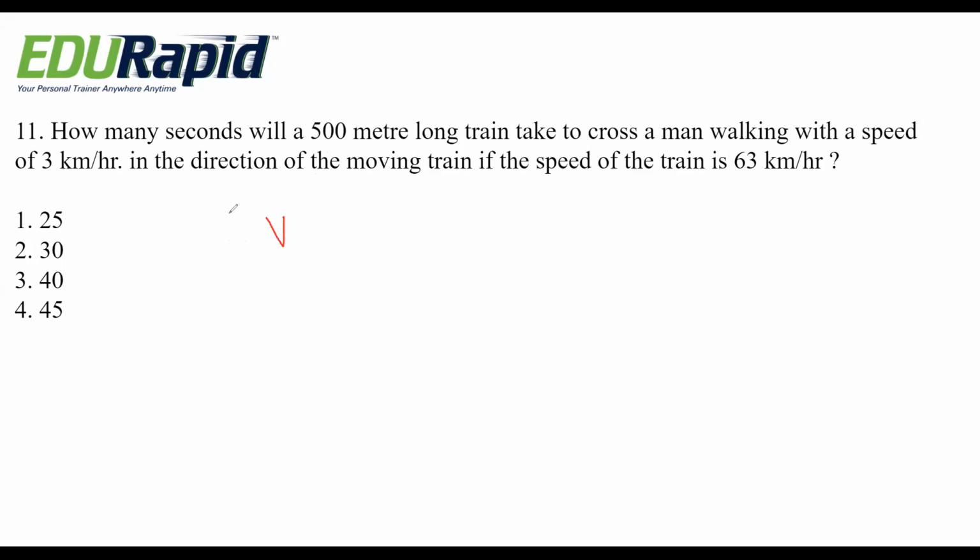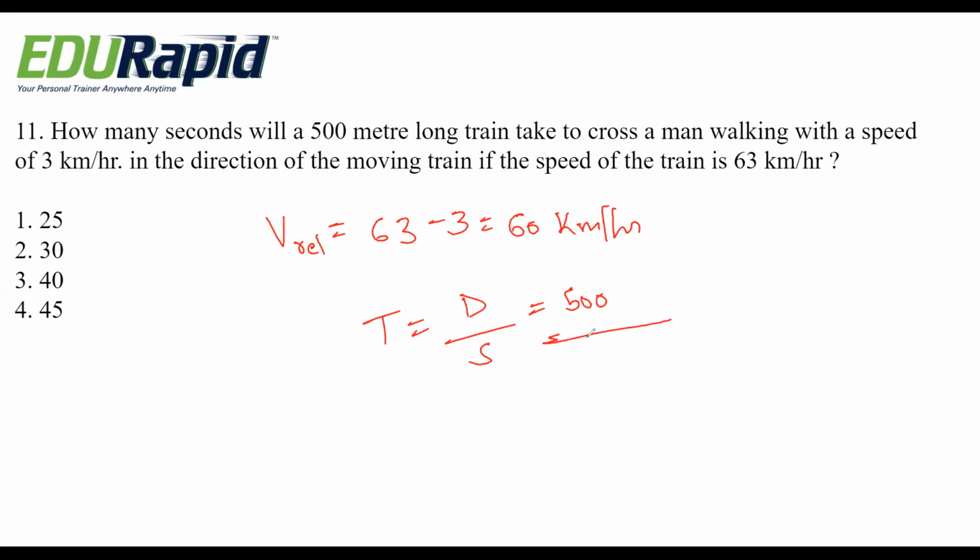See, in the direction of moving train, we know the speed is how much? 63 minus 3. Okay, if they are moving in the same direction, it becomes 60 kilometer per hour. The asking time is distance by speed. Distance is given for 500 meter, and the speed is 60 kilometer per hour.